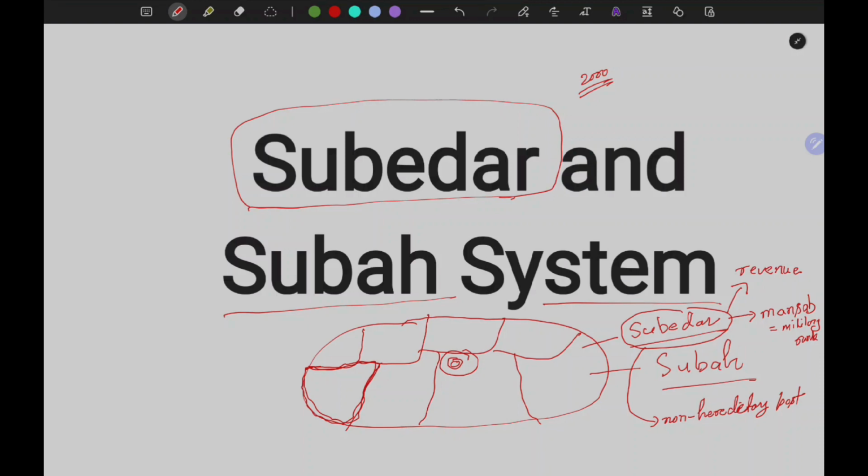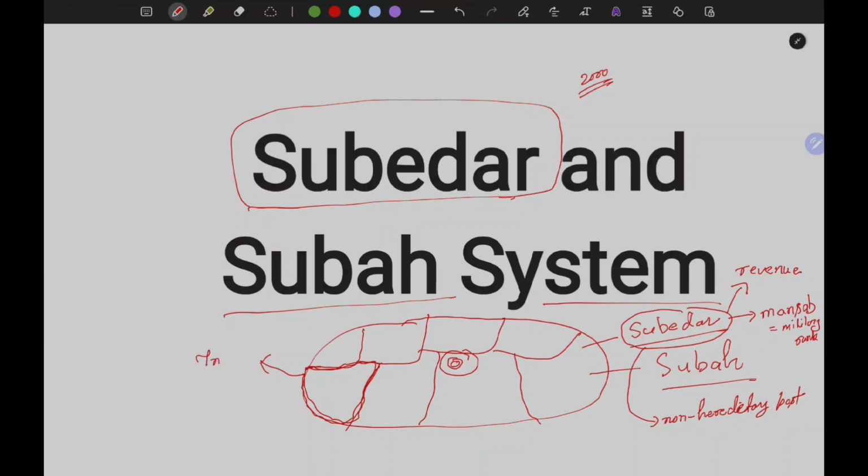So, what special powers did they have? For example, the Rajput states used to pay tribute to the Mughal emperor to show that they accepted the suzerainty or sovereignty of the empire. This means that they are accepting that the ultimate ruler is the Mughal emperor and they are a part of the empire. However, they are given special powers and privileges by the emperor.